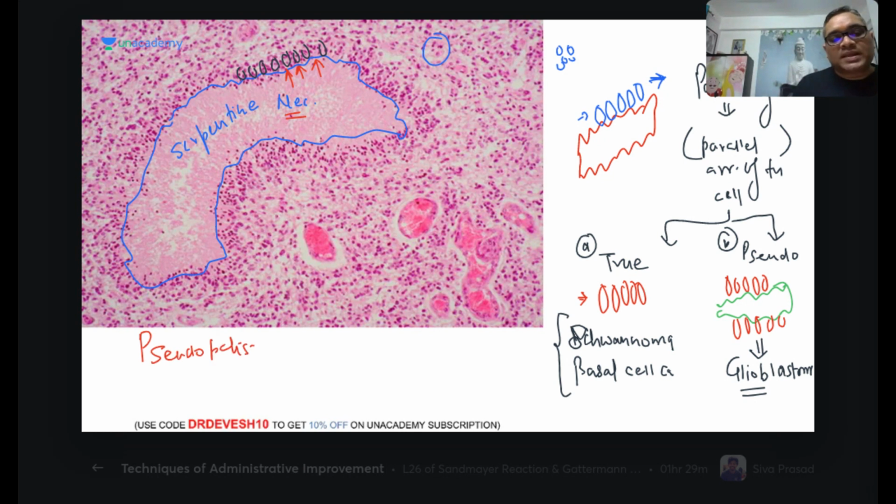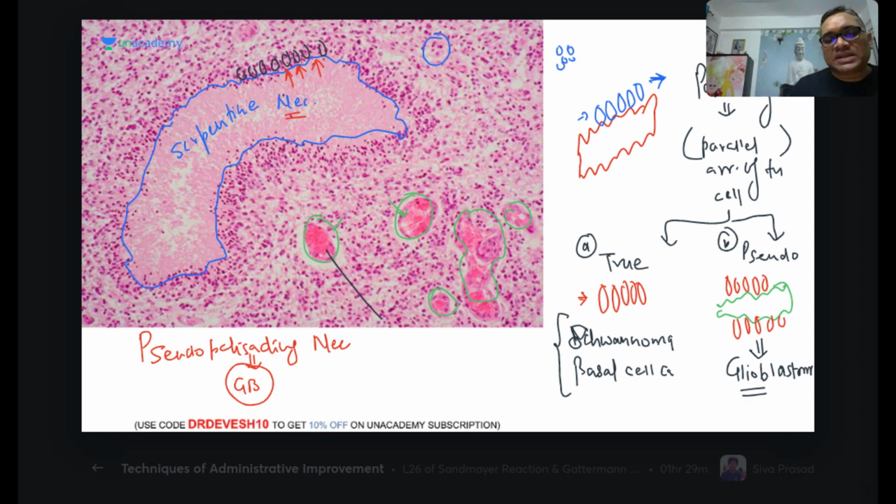Pseudo palisading necrosis is a diagnostic finding of glioblastoma multiforme, right? And one more thing you can notice, there are so many dilated structures. Can you tell me what these dilated structures are? Can you see, these are the lumen with RBC. These are the lumen with RBC.